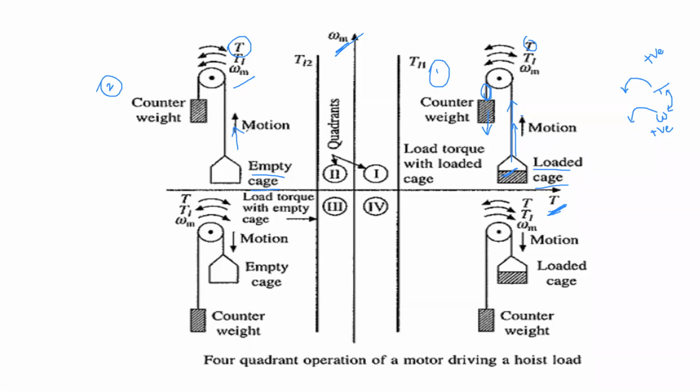Case 2, madam. Case 2 is very easy. Why? Because by applying some small torque, you can move this cage in the upward direction, right? Now, tell me, just by pulling the counterweight slightly, you can move the cage upward. Is it right? What about the speed of this cage? Is it in clockwise direction or anti-clockwise direction?